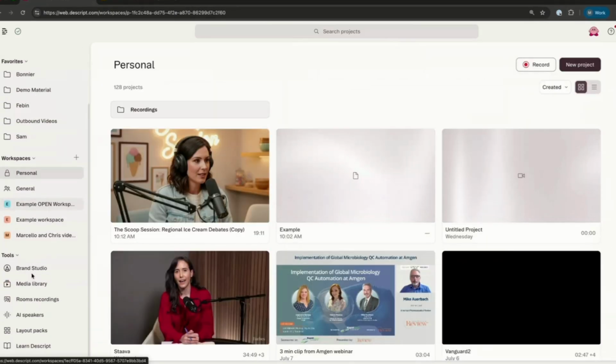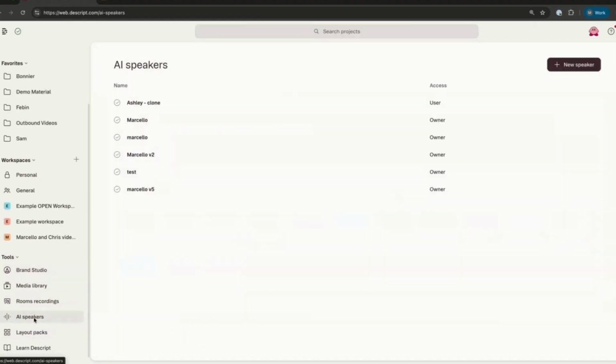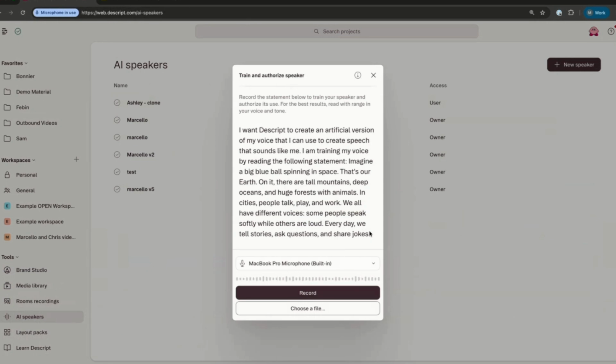I just showed my AI voice, to be super clear. There is no way for someone's voice to be recreated without them first reading this script. So we are very serious about AI and data privacy here at Descript. There is no way in this universe that anyone can use your voice unless you give them access.